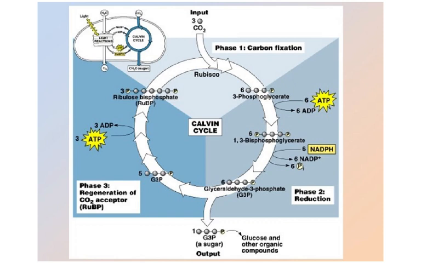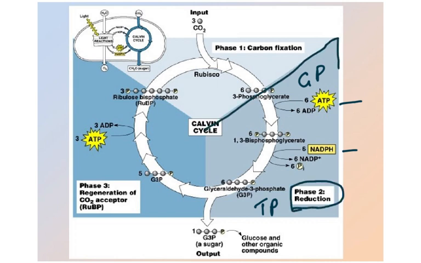There is a slight change in the syllabus, but you've got to know what GP and TP are. GP is glyceraldehyde phosphate and TP is triose phosphate. So this is the name that we give in A levels. The important thing is the ATP, which is used to activate it, and the NADPH, whose H is going to reduce it. So this is phase 2, which is the reduction phase.